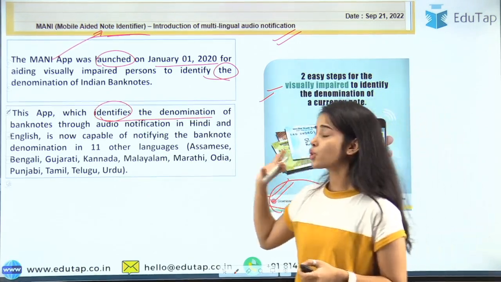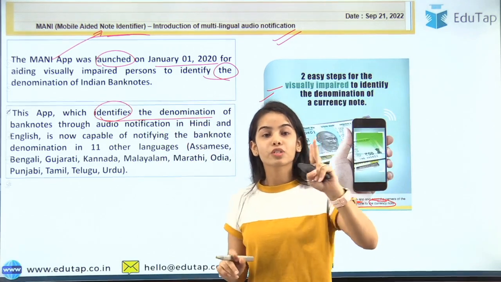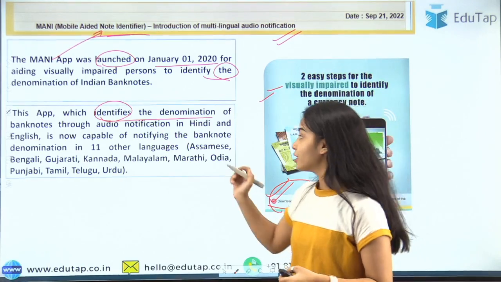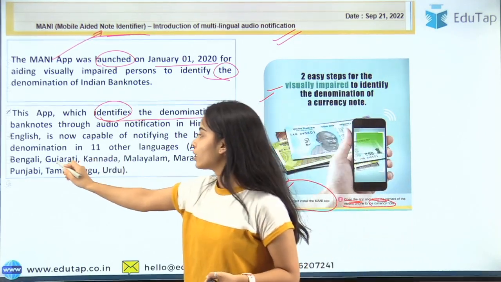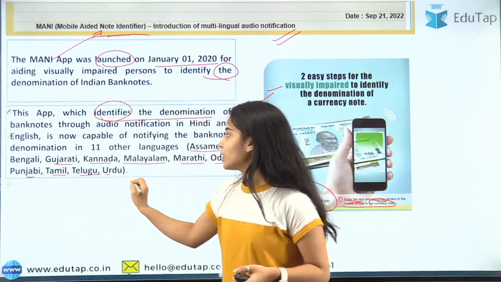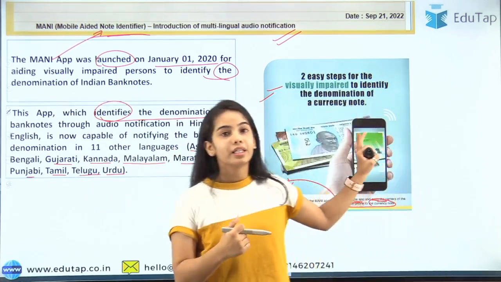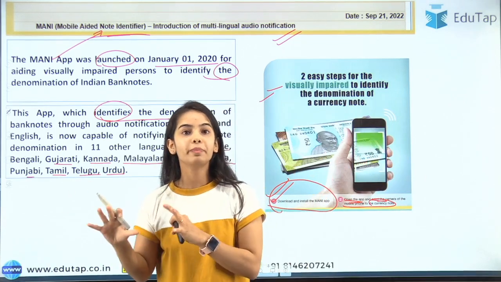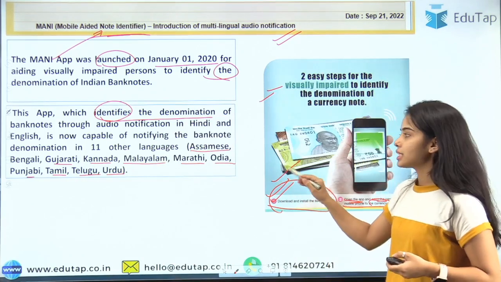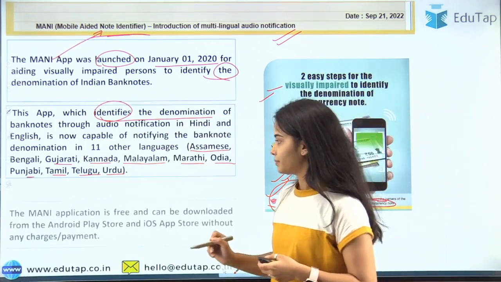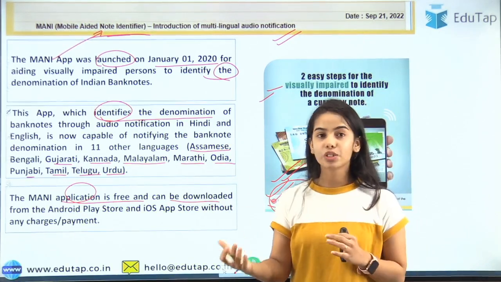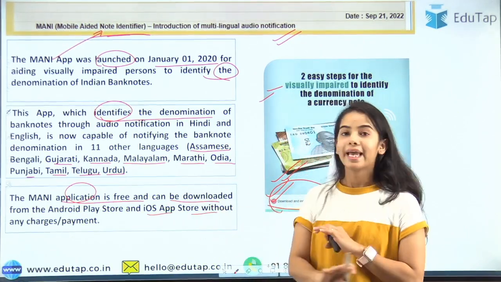Okay, before, only 2 languages were in the app, Hindi and English. Now 11 more languages have been added. Those are Assamese, Bengali, Gujarati, Kannada, Malayalam, Marathi, Odia, Punjabi, Tamil, Telugu and Urdu, so that even local people who only know their own language will be able to use this app. Okay, so the Money application is free and can be downloaded from the Android Play Store and iOS App Store without any charges or payment.